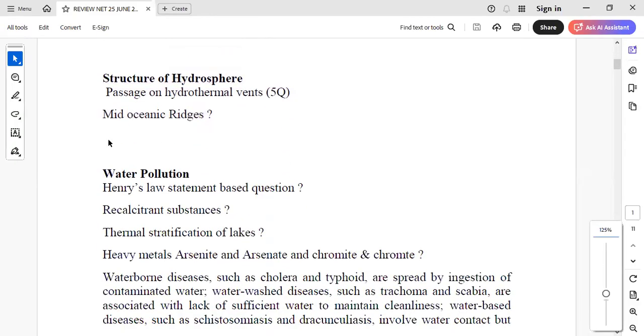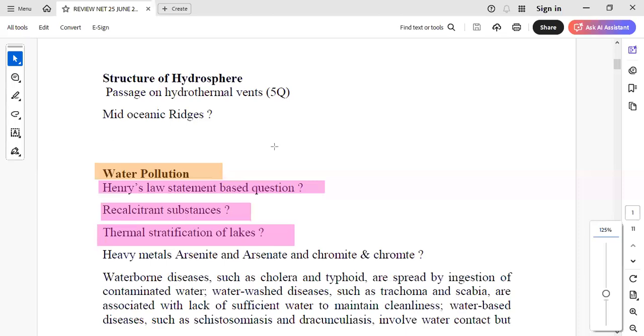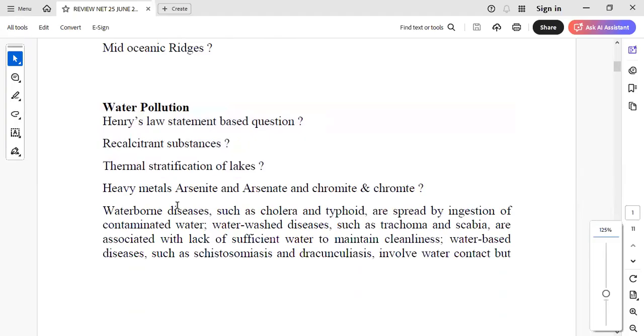Coming to the big unit, water pollution. They gave a statement based question involving the solubility of oxygen in water, with a few statements regarding Henry's law and the temperature correlation. Then they also asked about a recalcitrant substance, which is very difficult to degrade. They also asked a question on thermal stratification.